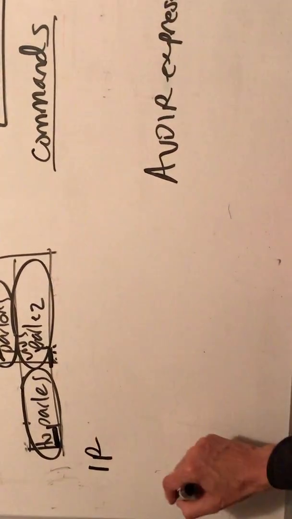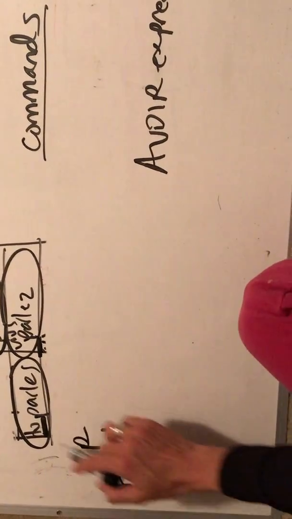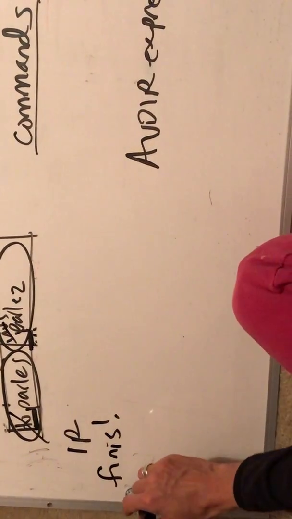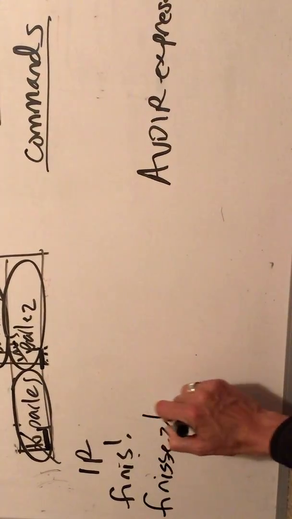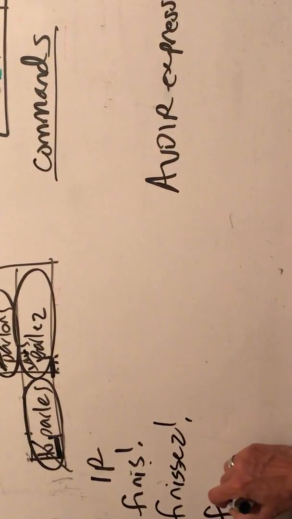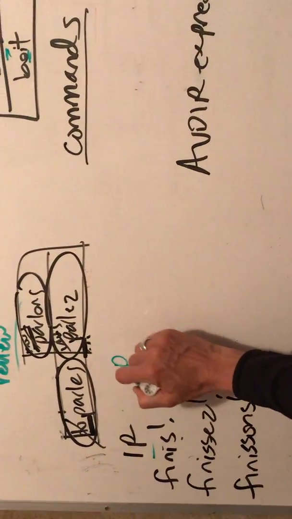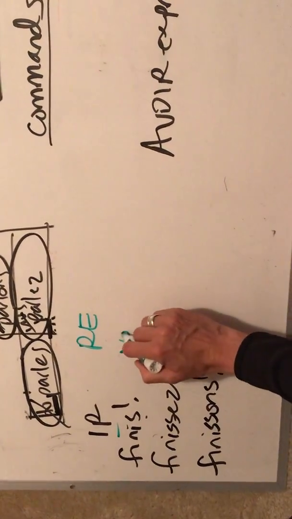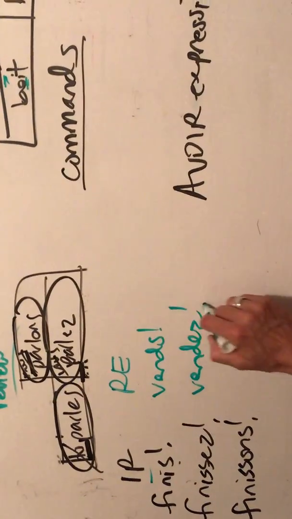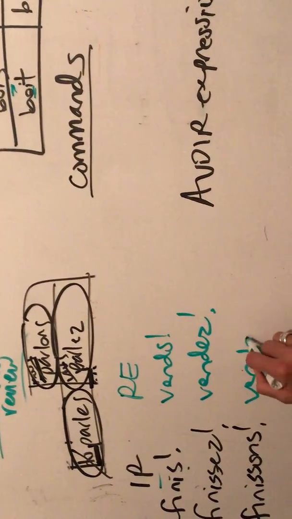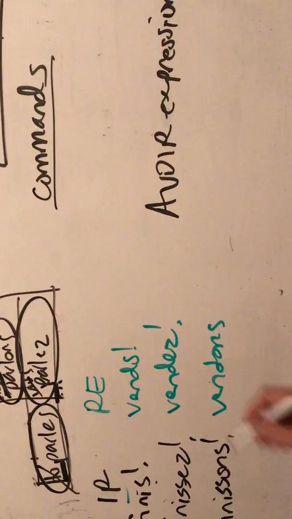And so what happens is whatever verb we have, these are ERs. If you have an IR verb, you would have something like finish, right? We don't have a subject, and we just say finish, to form. Or if we want to say, hey y'all, finish up, finissez. Or if we wanted let's finish, it would be finissons. If we wanted to do it with an RE verb, we would do something like sell, or hey y'all, sell, or let's sell.